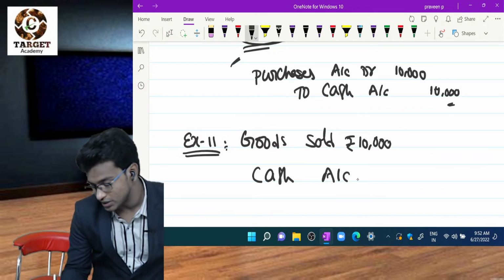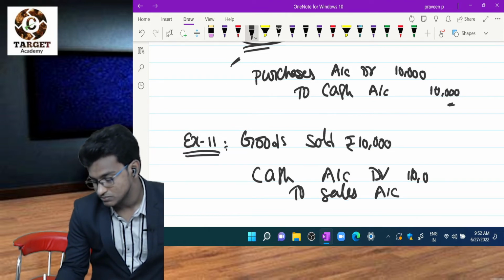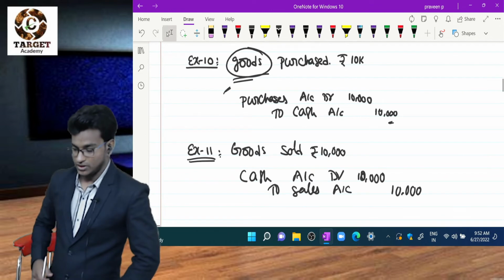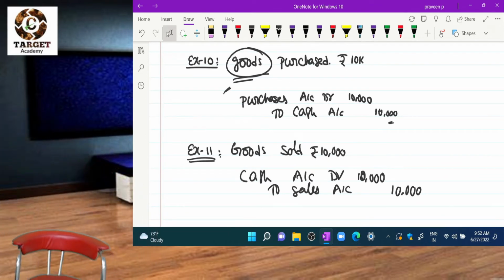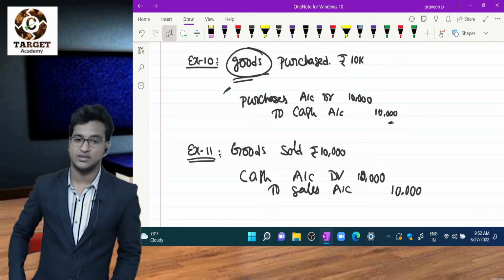Cash account debit to sales account. This is the journal entry for purchases and sales. Now you can look at your screen. You can see journal entries for purchases and sales. What is the purchases entry?